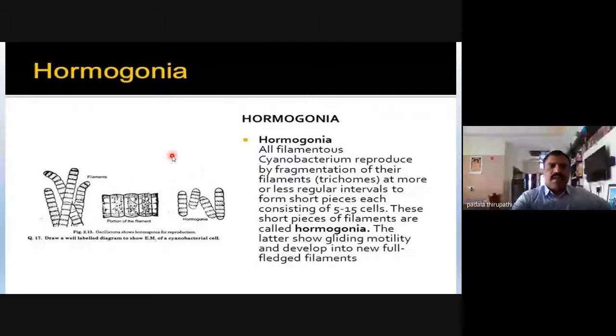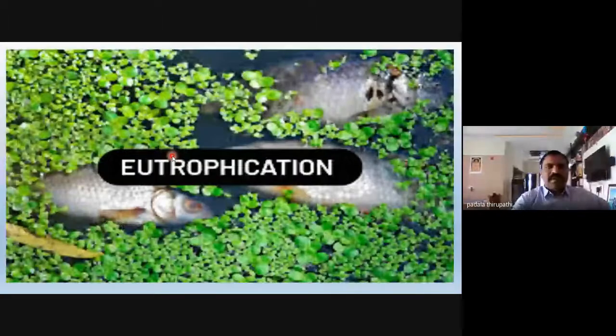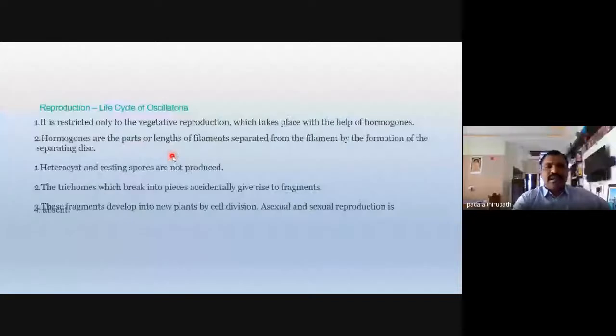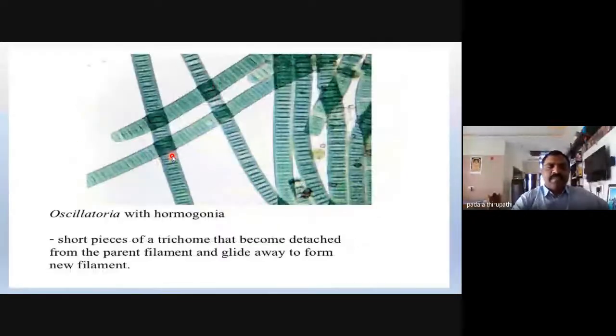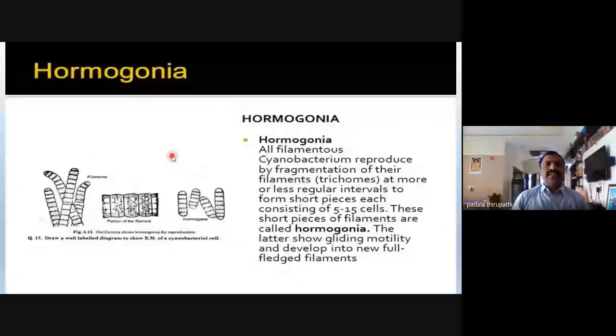So this is about hormogonia. Is it clear? Hormogonia and fragmentation. Fragmentation occurs accidentally in Oscillatoria, by the biting of aquatic fauna, the waves or any floods. But the other one is hormogonia. Hormogonia are released from the parent filament.